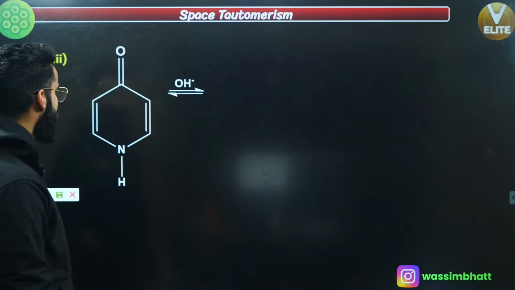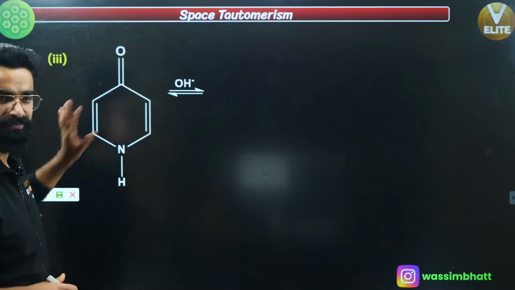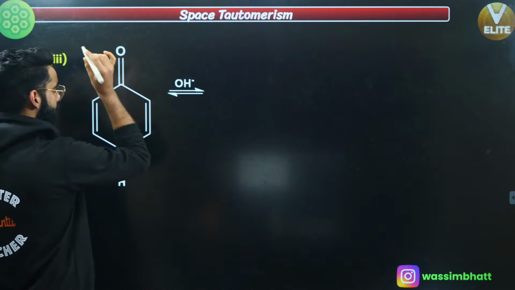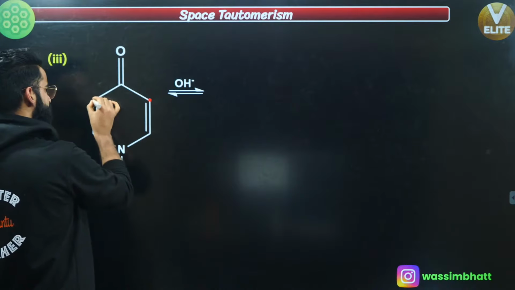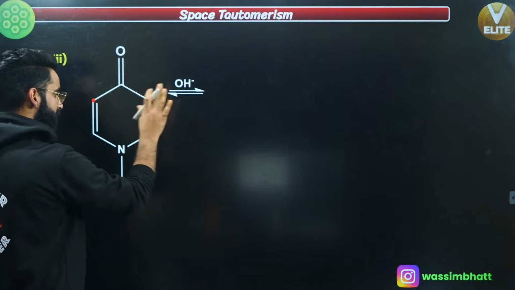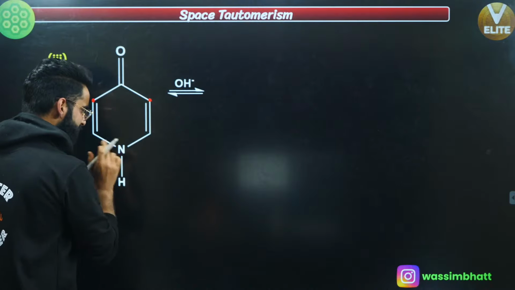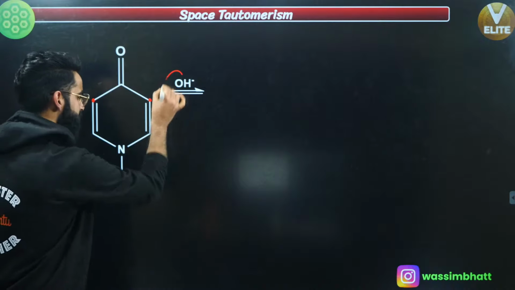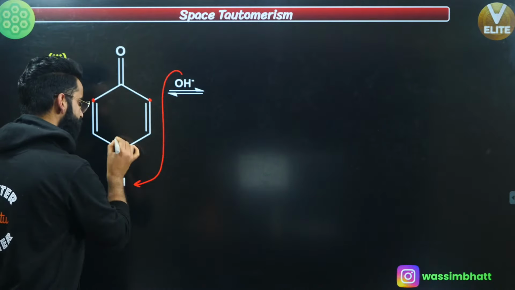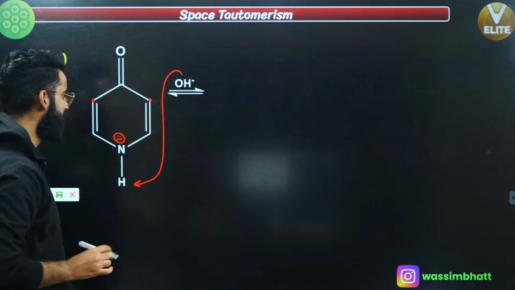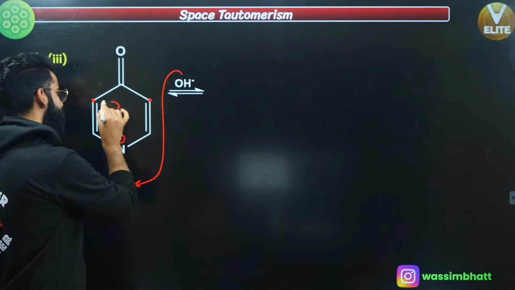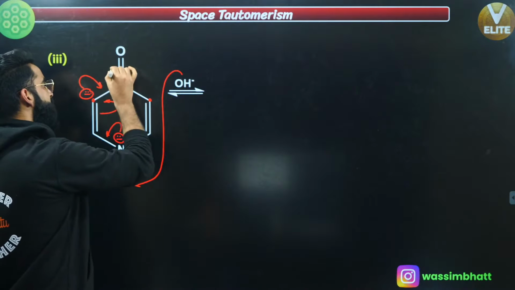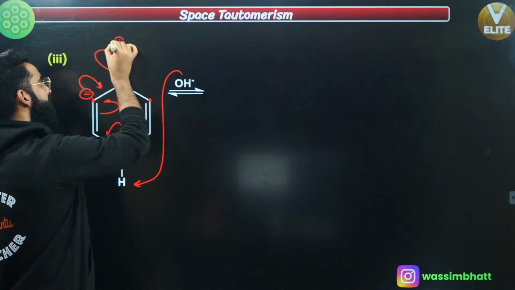Okay, wonderful guys. Now, let's try to do the same thing with this molecule over here as well. See, first of all, this is my reference. This C double bond is my reference, and this is your alpha carbon, this is your alpha carbon, but both are sp2. I've got nothing to do with them, right? Now people, look at this one. You have got hydrogen right here. If OH negative attacks at this hydrogen, takes H positive out, there'll be negative charge on this nitrogen, okay? Now this negative charge can participate in resonance, right? So that there'll be negative charge on this carbon over here. This negative charge again participates in resonance, so at the end, negative charge will be on this oxygen.